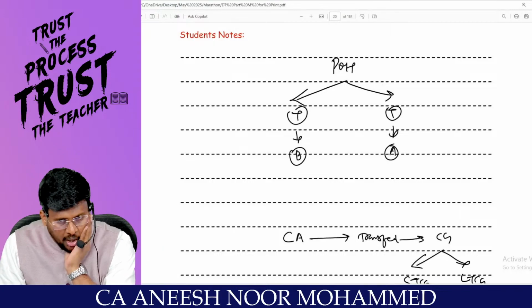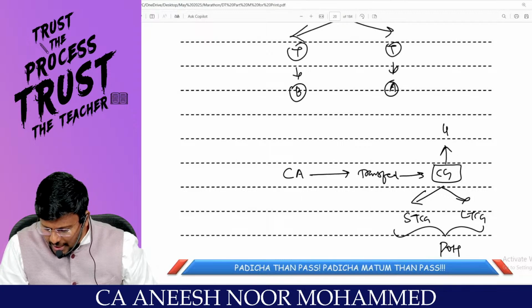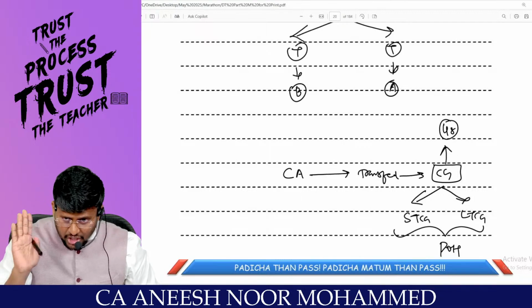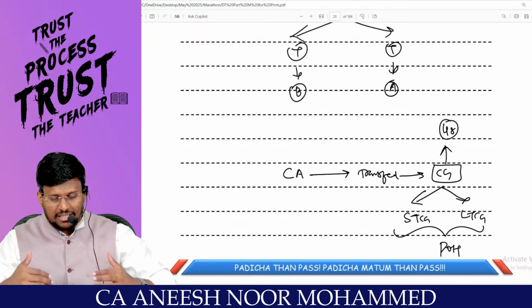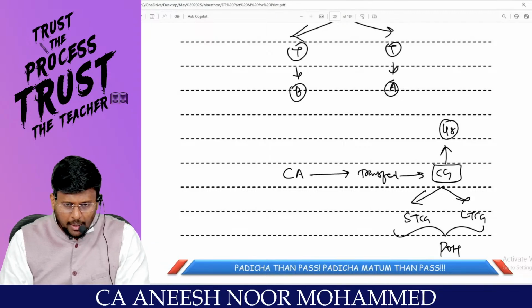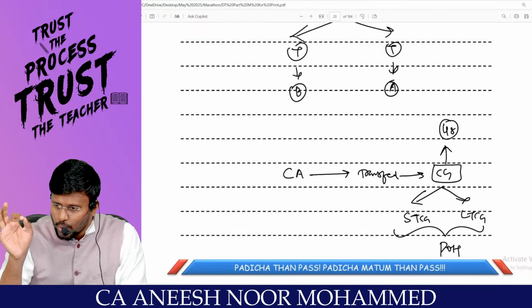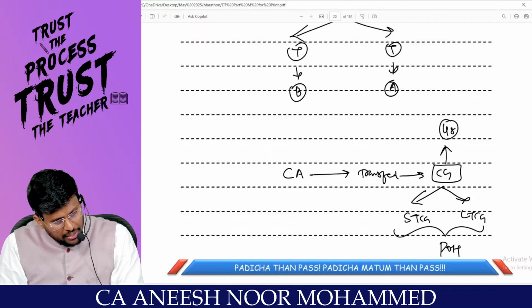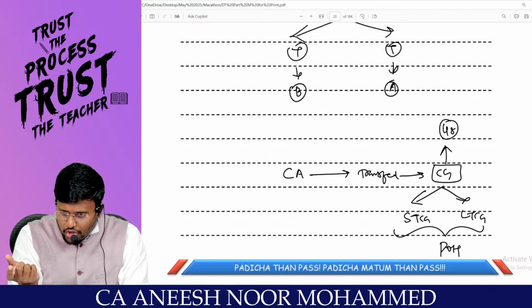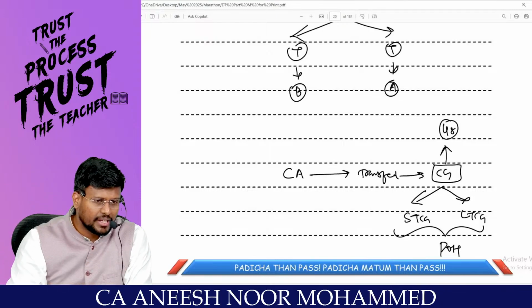Can I proceed? How to compute the capital gain is the question, and that is handled by section 48. Section 48 is answering one question: did the transfer happen before the amendment or after the amendment? If it is before the amendment and the asset is a long-term capital asset, you are entitled to claim the benefit of indexation. That is, instead of cost of acquisition you can take indexed cost of acquisition, and instead of cost of improvement you can take indexed cost of improvement.